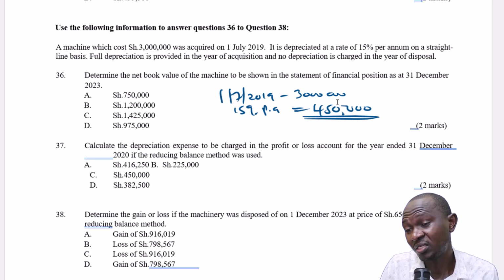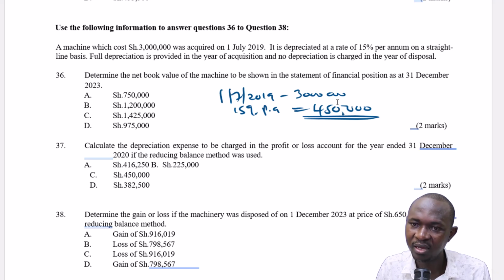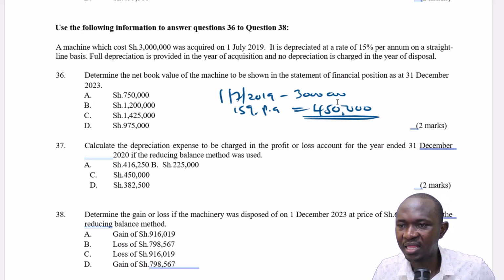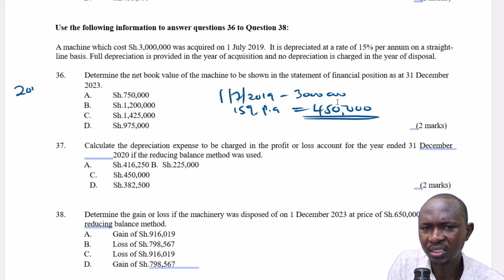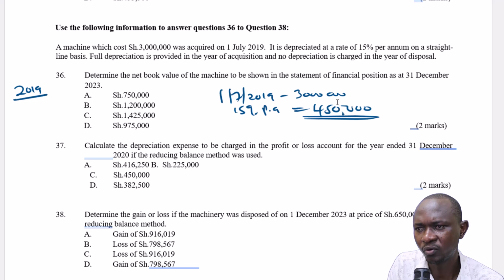Straight line doesn't change, so it's a straightforward thing. So what you need to do is just calculate the number of years. We multiply by this figure of 450,000. Then we subtract from this, and we get the value of the asset at the end of 2023. So now this is 2019. We are going to consider that because we have been told that full depreciation is provided in the year of acquisition, and it was acquired in July 2019.